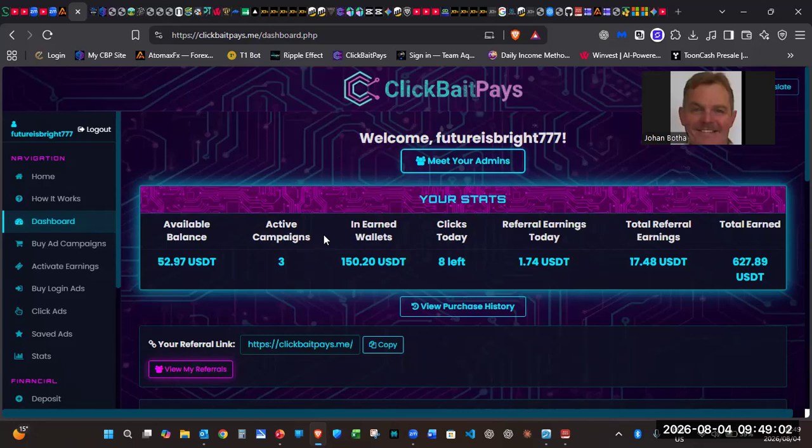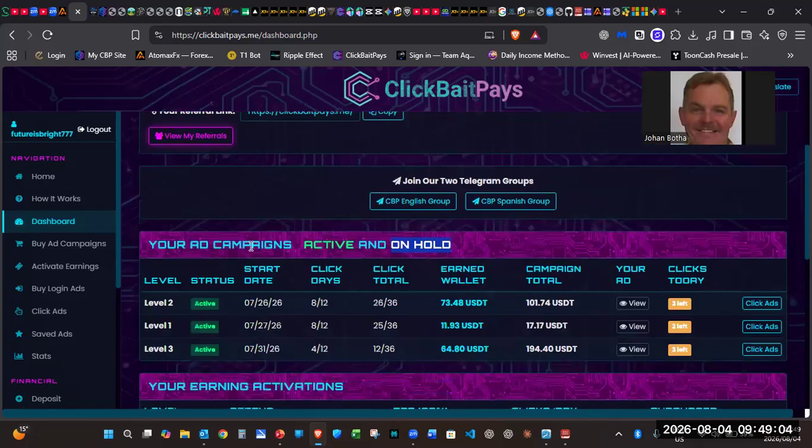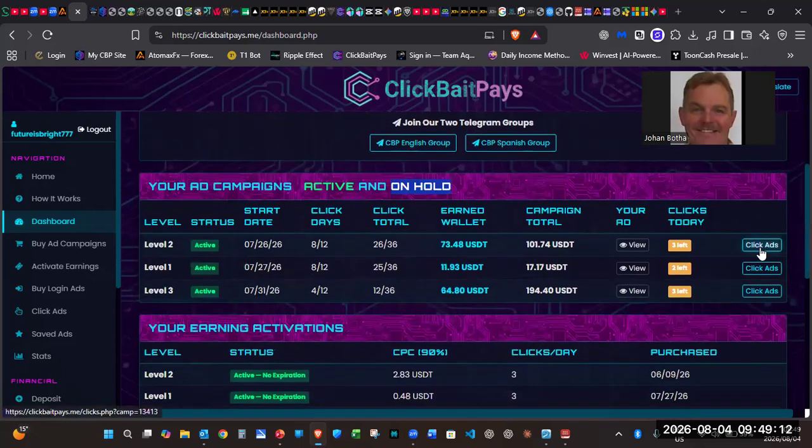So we're going to do the ads. Here you've purchased and activated whatever level you have decided to start with, and you're going to either come here on your dashboard, or go to click ads on the drop-down menu. Normally we just go here. I'm going to carry on where I started this morning.